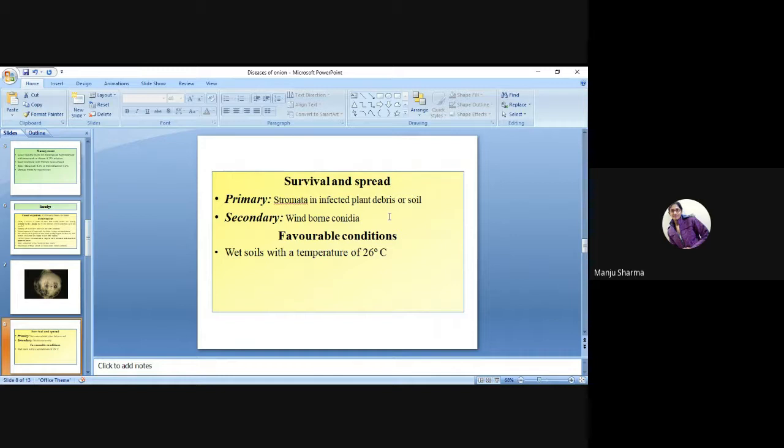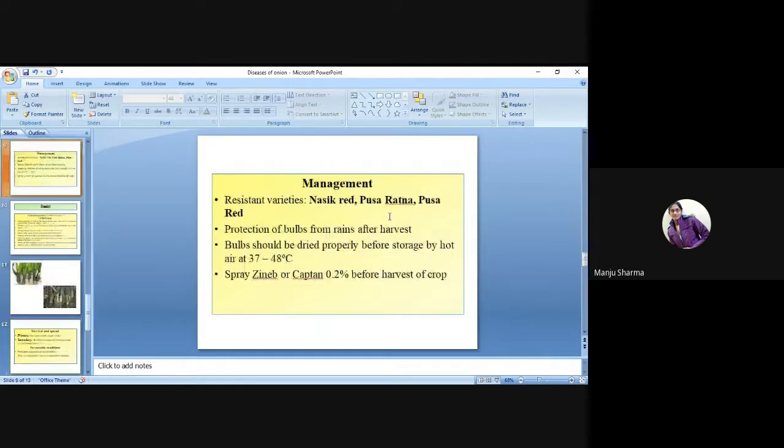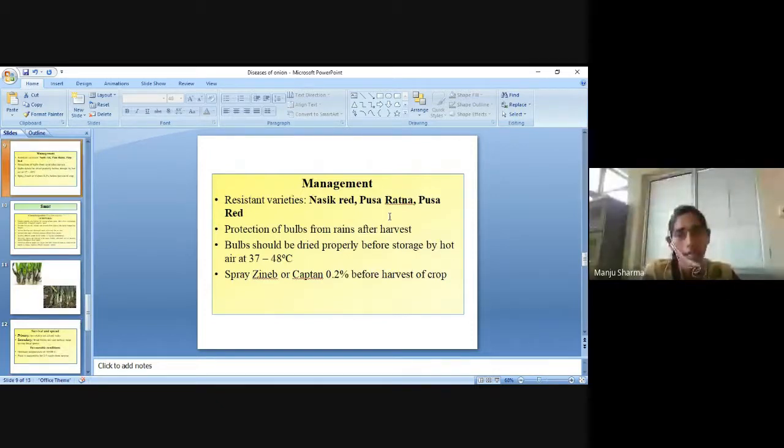Favorable conditions: wet soils with a temperature of 26 degrees centigrade. How can we manage the disease? Management: resistant varieties like Nasik Red, Pusa Ratna and Pusa Red. These are the resistant varieties for the smudge disease of onion.